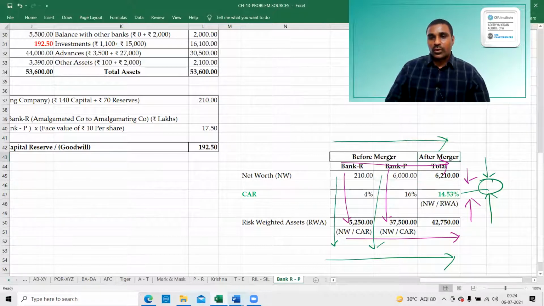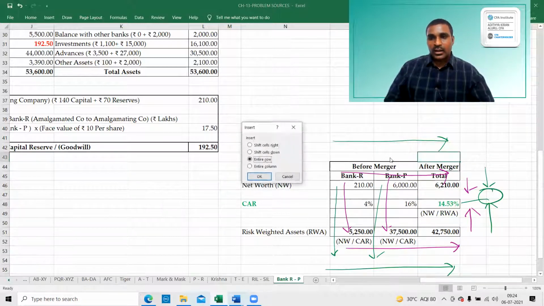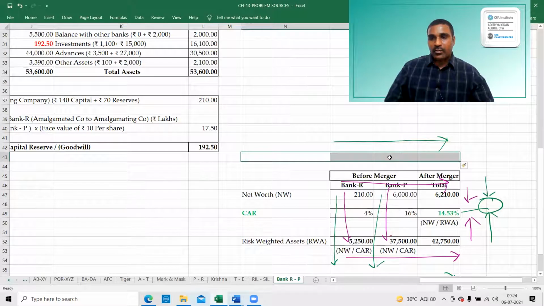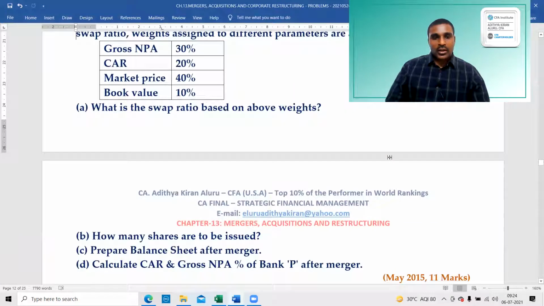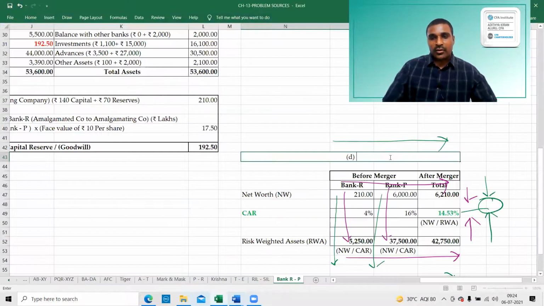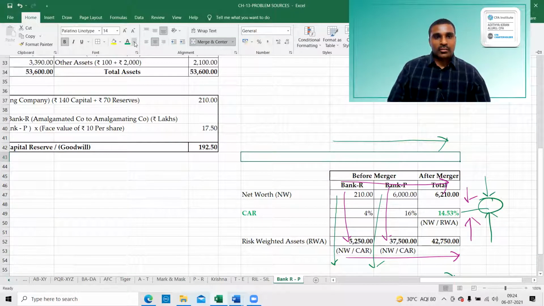I'll give you the D point. We're calculating the D point. What is our answer? Look at the question, what they're asking. What they're asking is the CAR after merger.